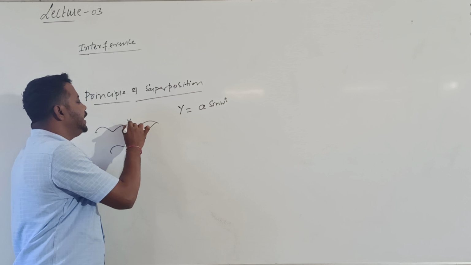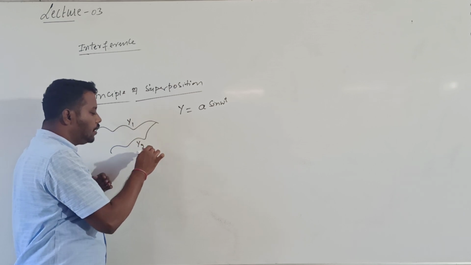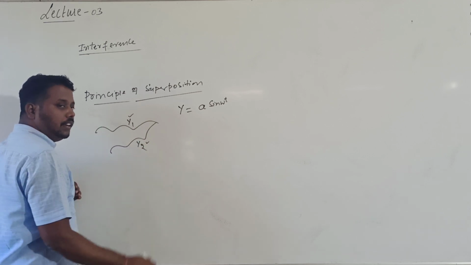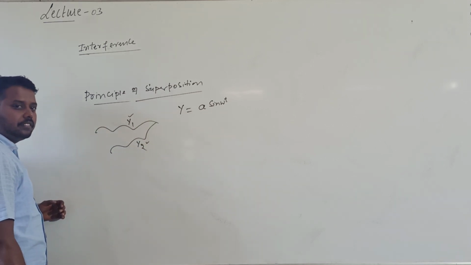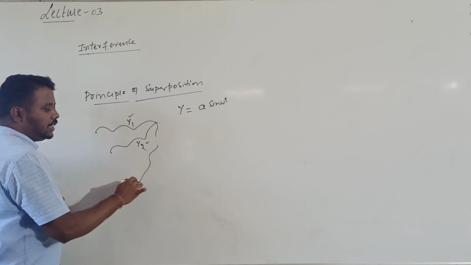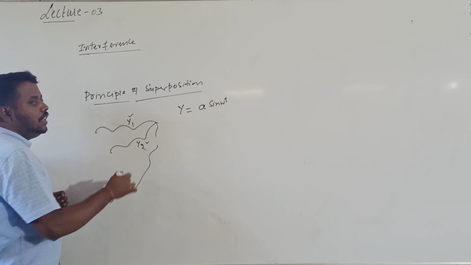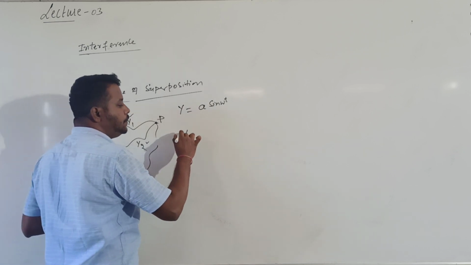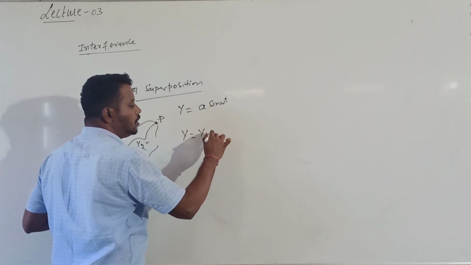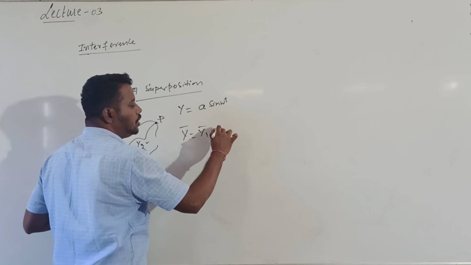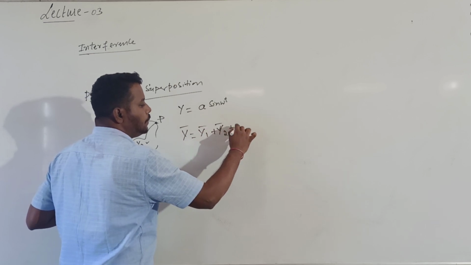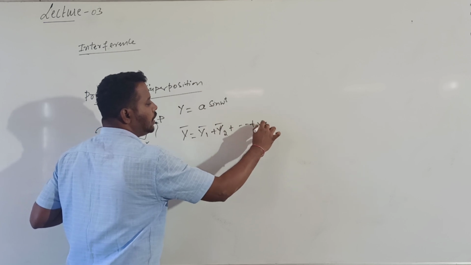Now, two waves are reaching a point simultaneously. One wave's displacement value is y1 and the other wave's displacement value is y2. If many waves are reaching a point simultaneously, the net displacement y bar equals y1 bar plus y2 bar plus y3 bar plus and so on up to yn bar.